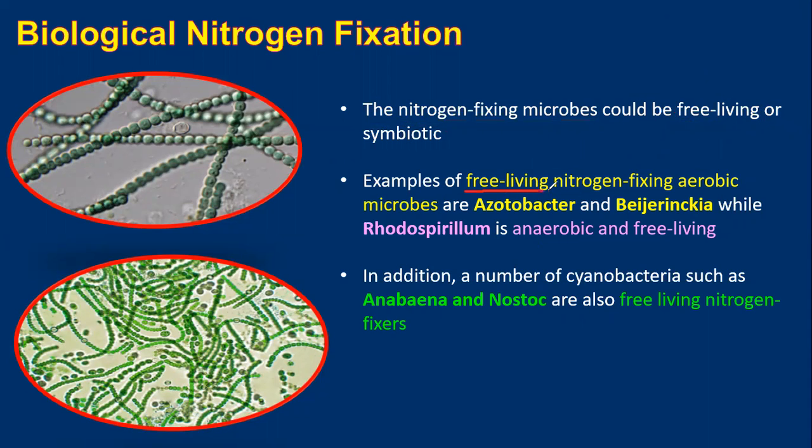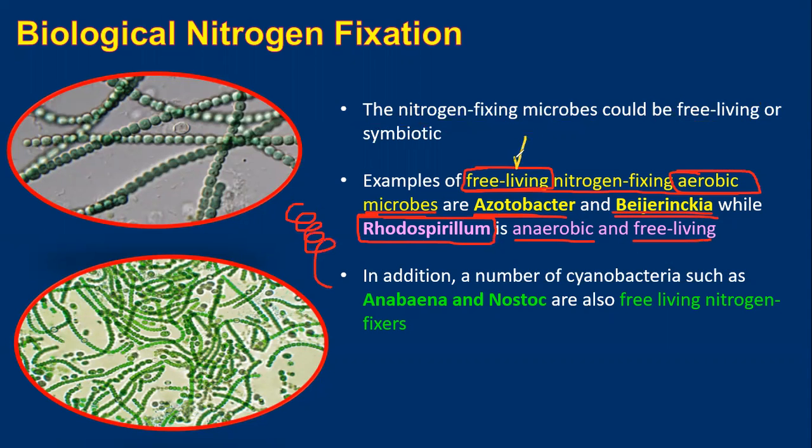Examples of free living nitrogen fixing aerobic microbes. You have to study this term: free living nitrogen fixing, but aerobic. What are they? Acetobacter and Beijerinckia. Free living anaerobic bacteria: Rhodospirillum. Rhodospirillum is spiral shaped, right? So Acetobacter and Beijerinckia are free living aerobic, whereas Rhodospirillum is an anaerobic free living bacteria.